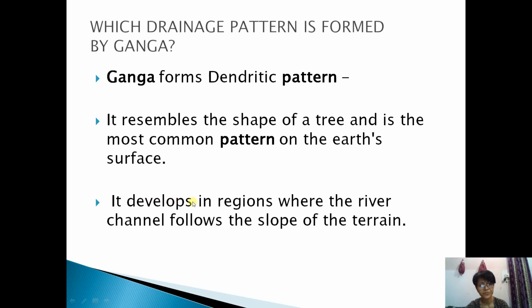It develops in regions where the river channel follows the slope of the terrain. Usually, whenever the rivers are flowing, they are following the slope of the terrain or the land, and then only this dendritic pattern forms.